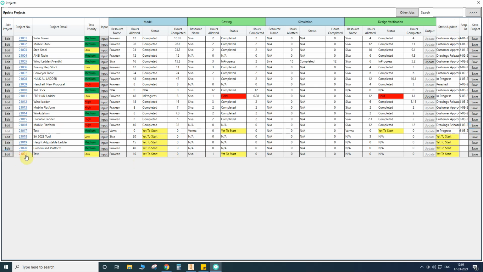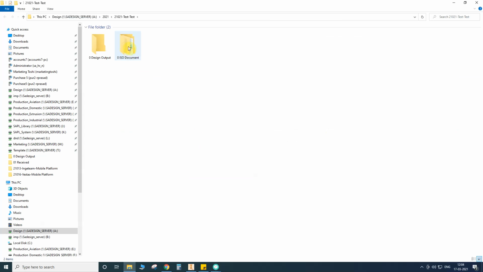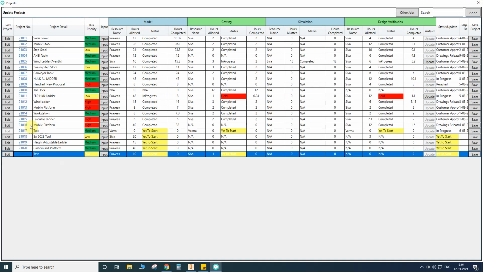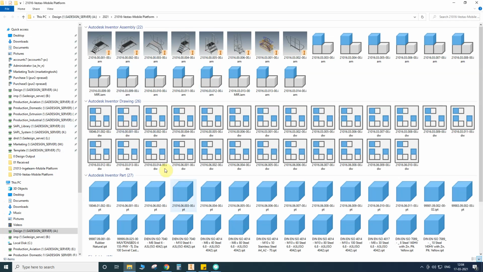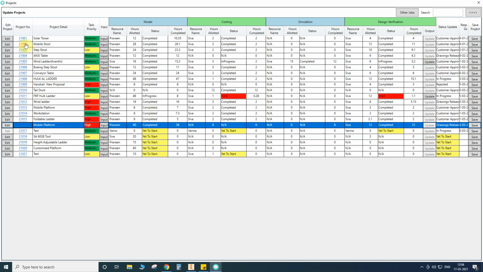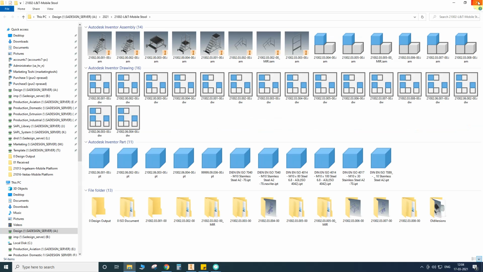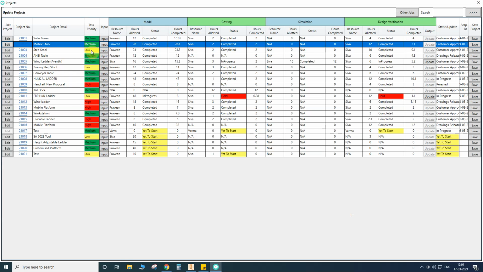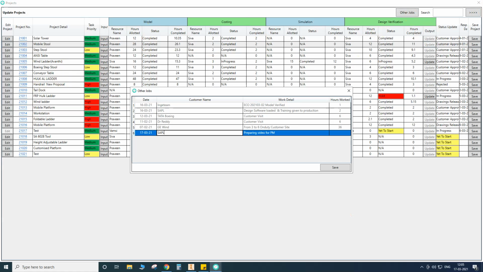Suppose I want to open this project, I can open it directly from here. I will open mobile platforms. I can open all files from here. Through this I can open any project's files, of anyone who is doing model, costing, simulation, or verifications. It is possible. Any other jobs we are doing other than these projects, we have our own SAPL.